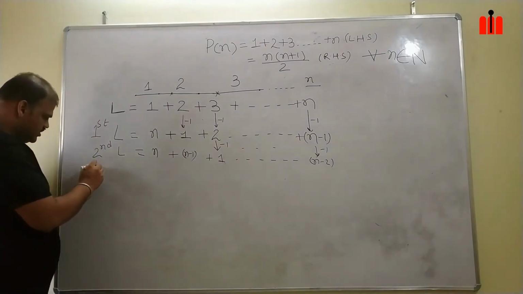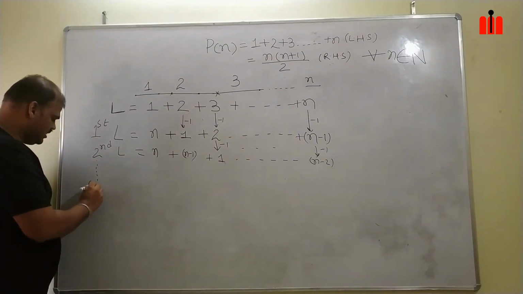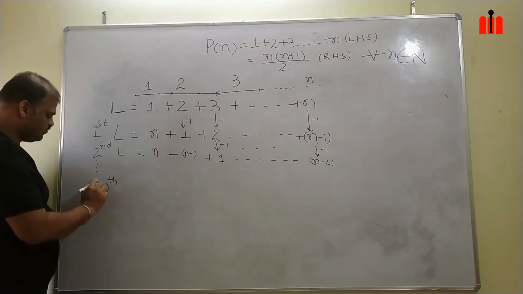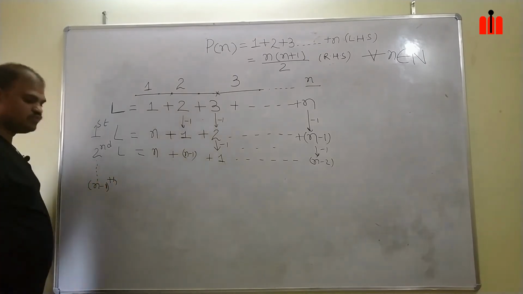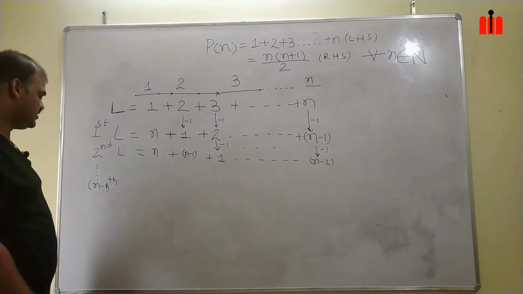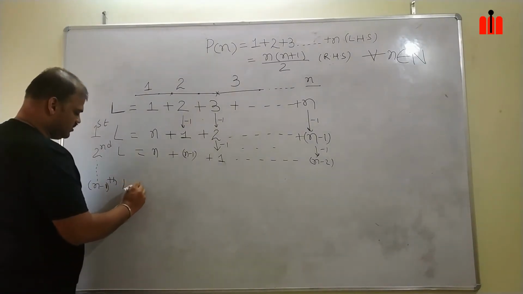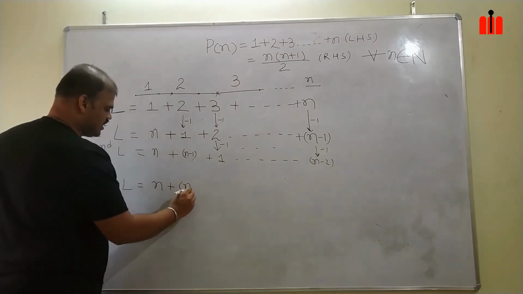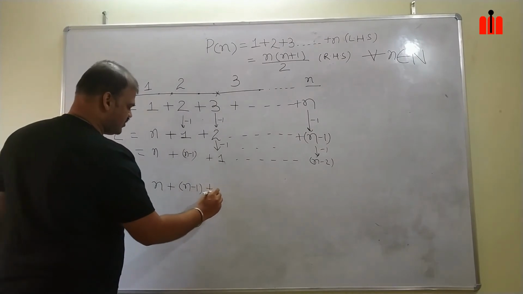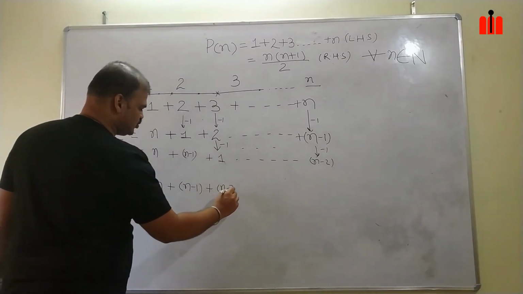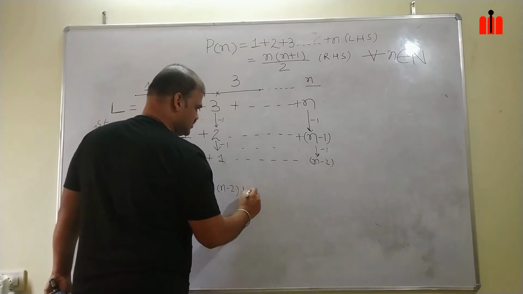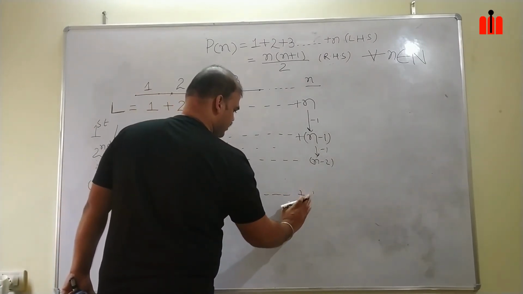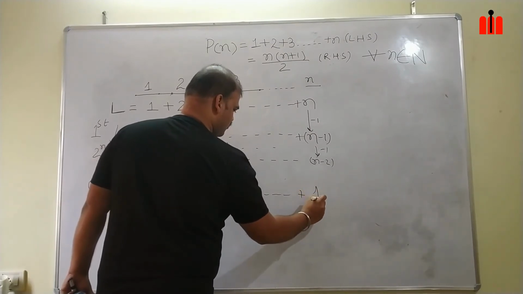Like this, you proceed till the n minus 1th iteration. In that iteration, you will get the length as n plus n minus 1 plus n minus 2 plus up to 1.